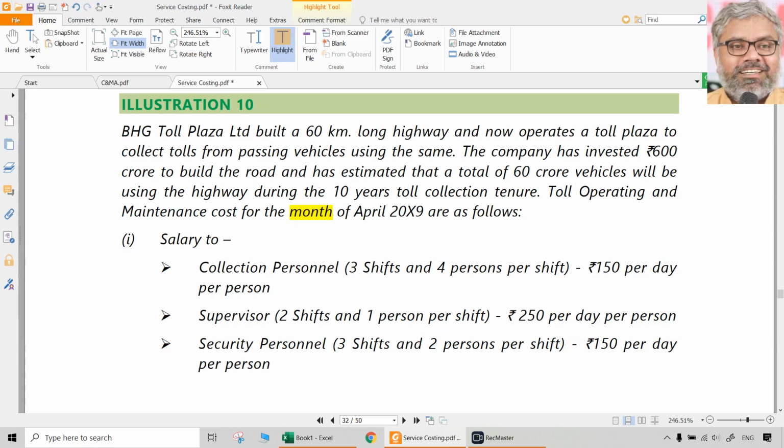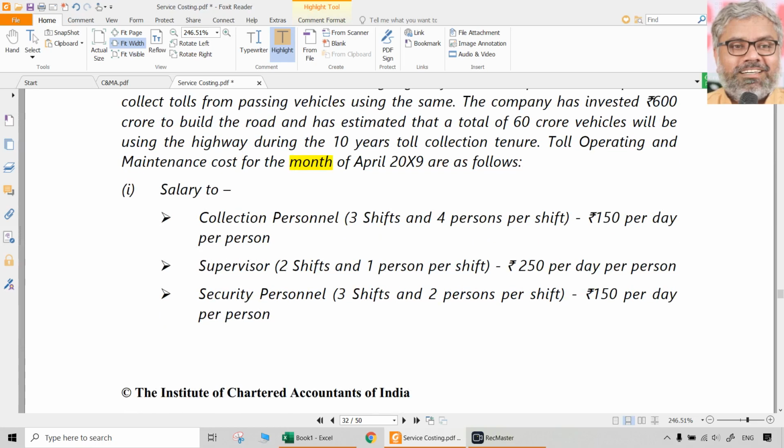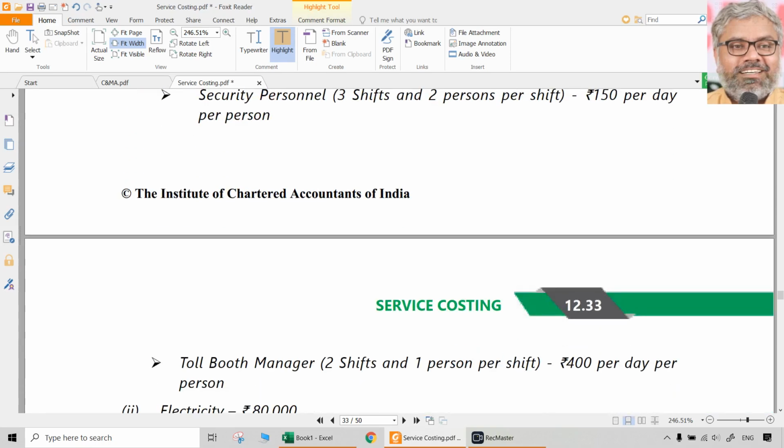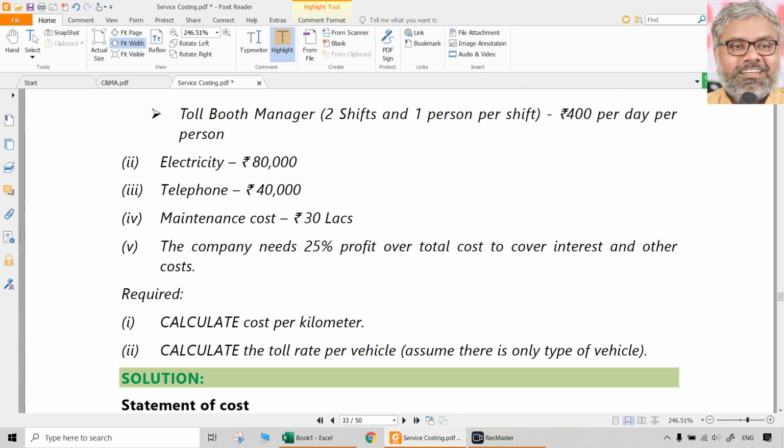Salary to collection personnel is given, salary to supervisor is given, security personnel salary is given, toll booth manager, all that we need to do is multiply them. Electricity, telephone, maintenance costs are given. Company needs 25% profit over the total cost to cover interest and other costs. Calculate cost per kilometer and calculate the toll rate per vehicle. Assume there is only one type of vehicle.